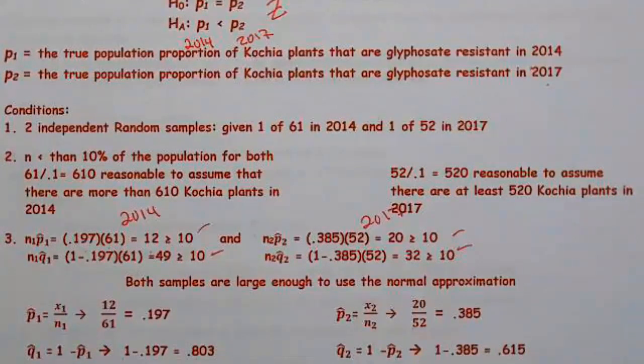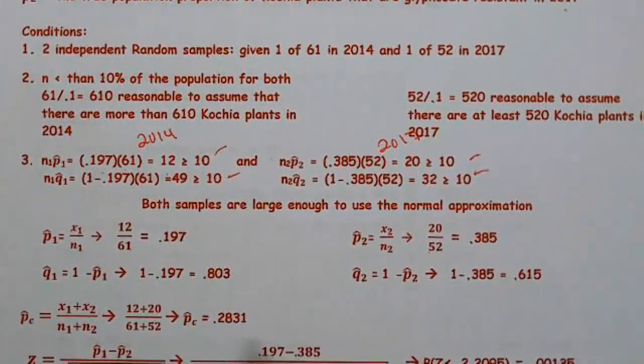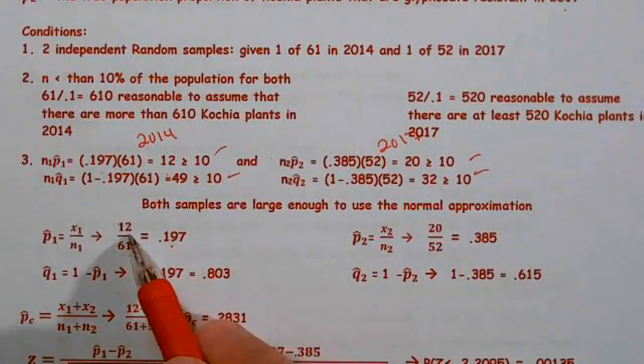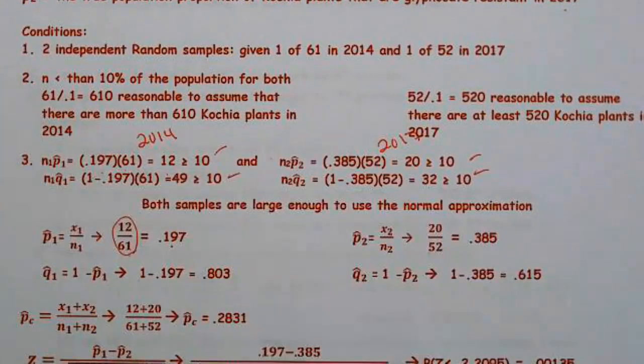Because all four are met, both samples are large enough for us to use the normal approximation, so we can go ahead and proceed with what we're doing. So they told me this was 0.197. I solved, and I have x is 12. Both these values must be whole numbers. If you do anything else, your calculator is going to give you an error and you're going to get stressed out.